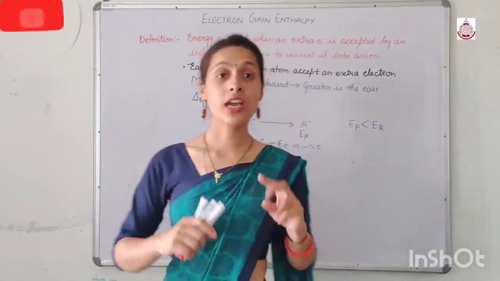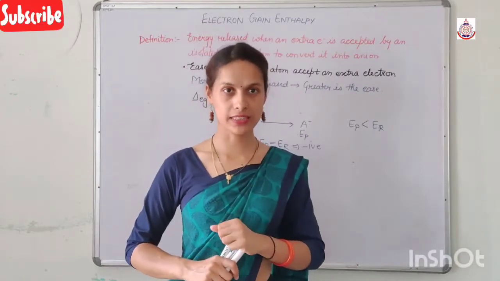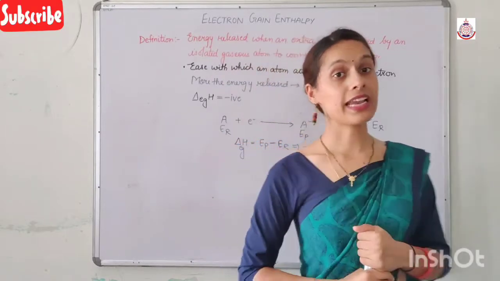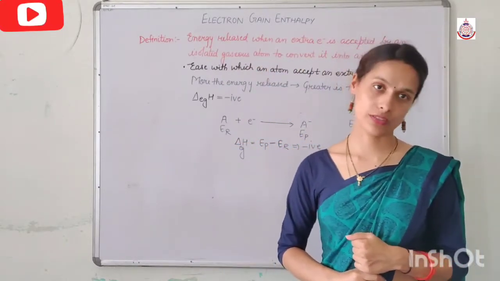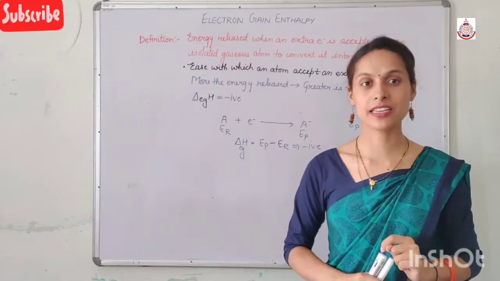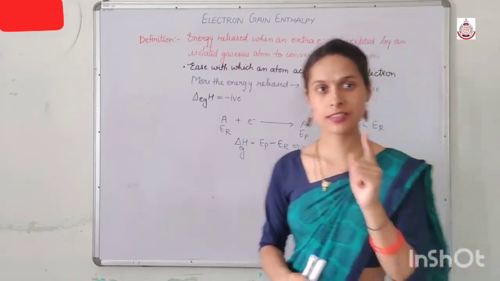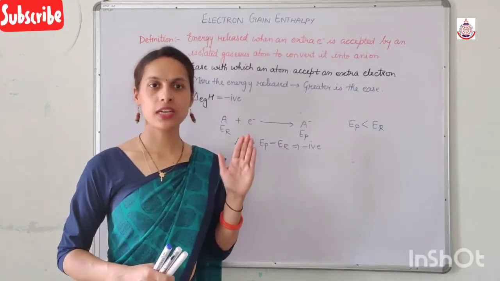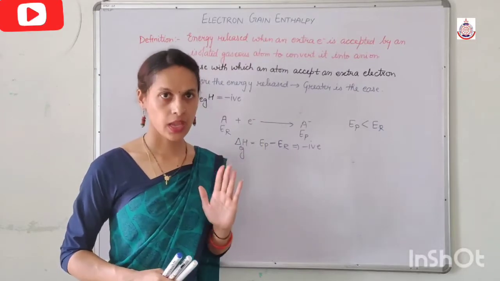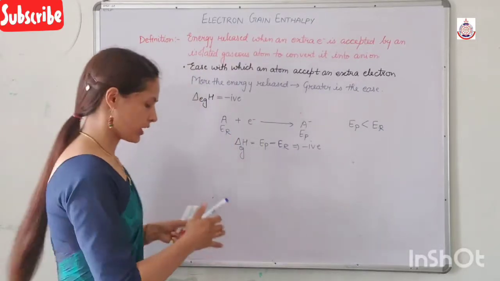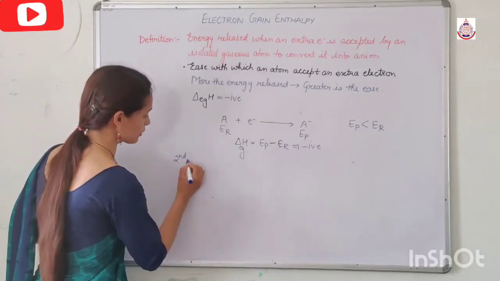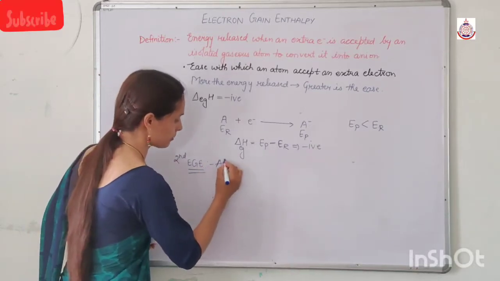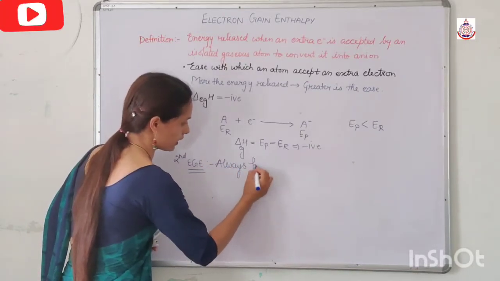Now, if we talk about the second electron gain enthalpy, the second electron gain enthalpy is always positive. This is the second fact. First is clear to you that in most of the reactions, electron gain enthalpy is negative. But if we talk about the second electron gain enthalpy, then the second electron gain enthalpy is always positive.